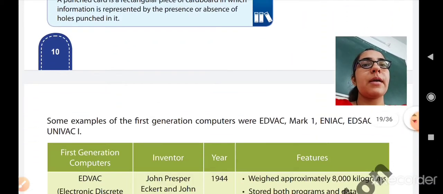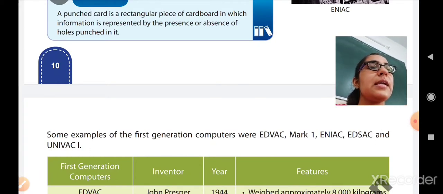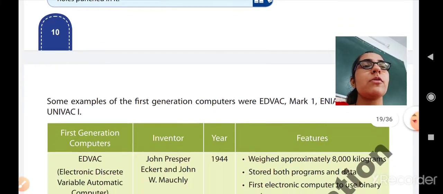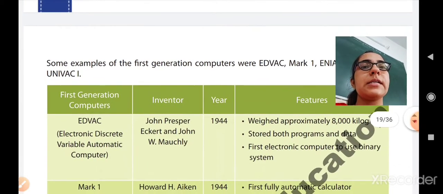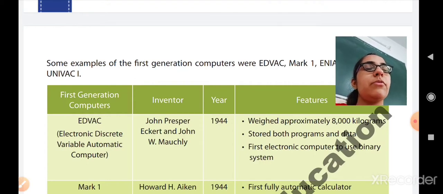Okay, so here are some examples of the first generation computers. First was EDVAC, second is Mark I, third is ENIAC, fourth EDSAC, and fifth is UNIVAC1. Let's see all these computers in detail. First is EDVAC. The full form of EDVAC is Electronic Discrete Variable Automatic Computer. The inventors of this computer were John Presper Eckert and John W. Mauchly, and it was invented in the year 1944.